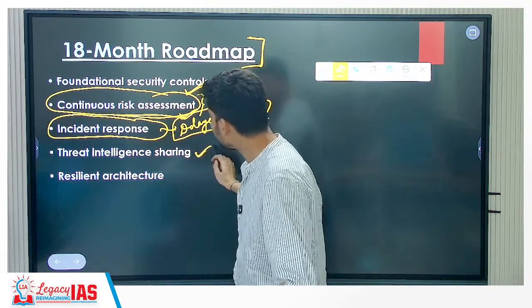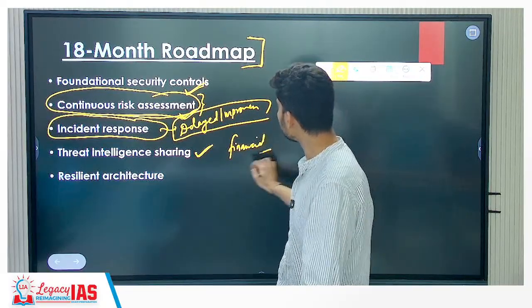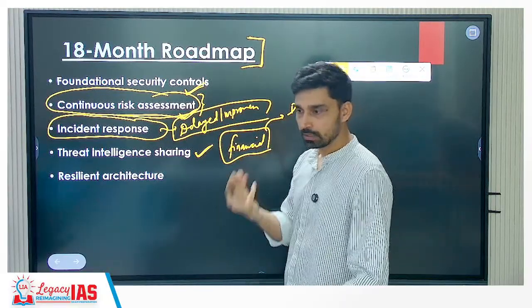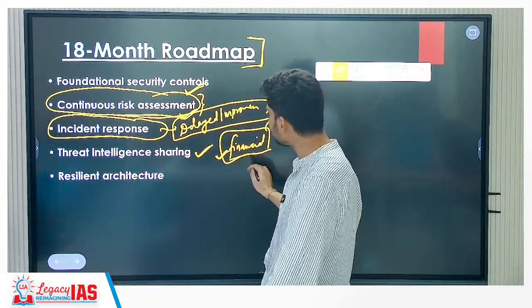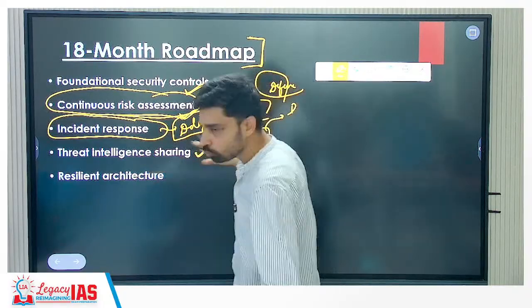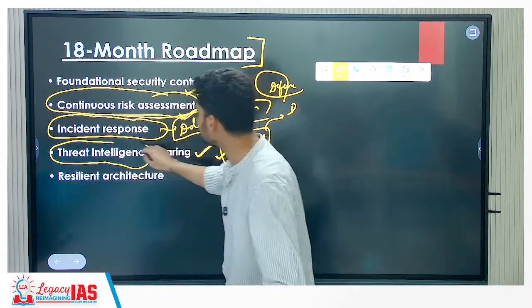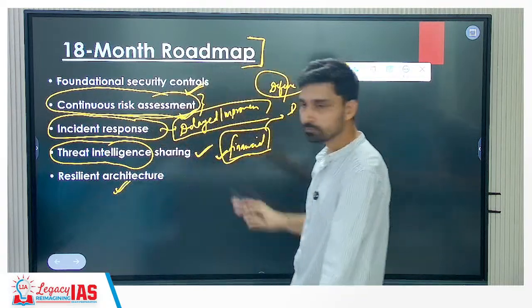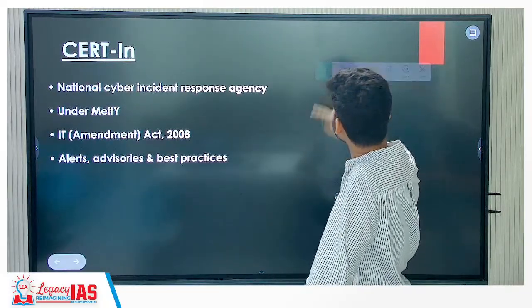Threat intelligence sharing. That means if any sector feels vulnerable, or if any sector has suffered a cyber attack, that information should be shared with other sectors, right? Because everything is computer controlled, computer managed. If a virus can steal information from the financial sector, it can very well steal information from the defense sector. So each sector should work in close coordination with each other. They should be able to share intelligence that this is a threat, this is where the threat lies. And overall, we have to focus on building resilient architecture that can be adapted against any kind of modern attacks.